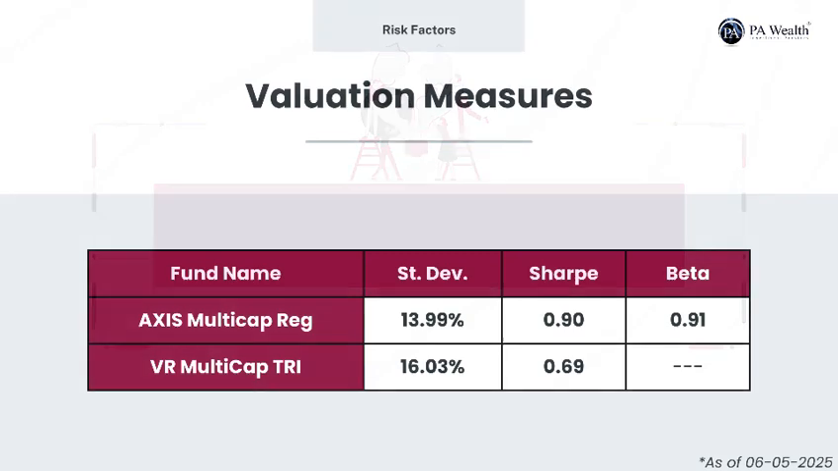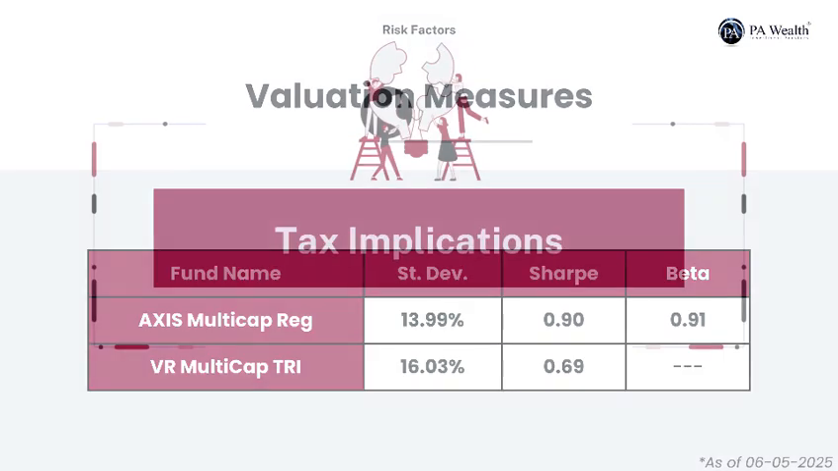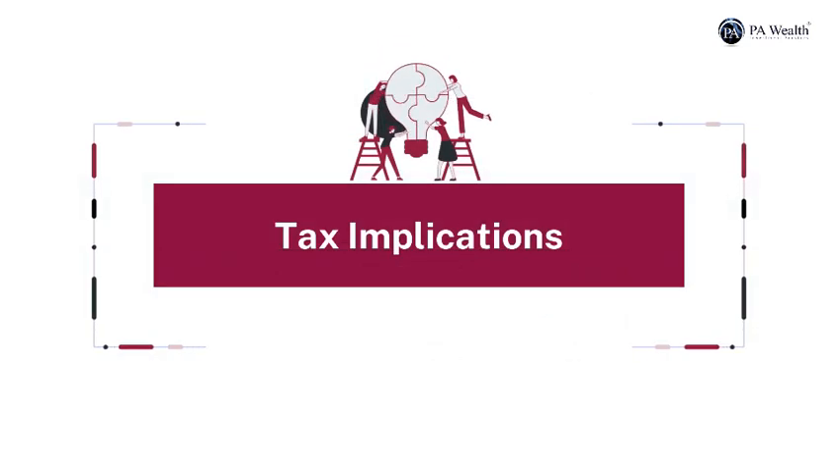Now, let's look at the performance attributes of the fund. The fund has a beta of 0.91, reflecting lower sensitivity to market movements, and the Sharpe ratio of 0.90 indicates return generation relative to risk taken. With a standard deviation of 15.11%, now let's take a look at the taxability of earnings from this mutual fund.